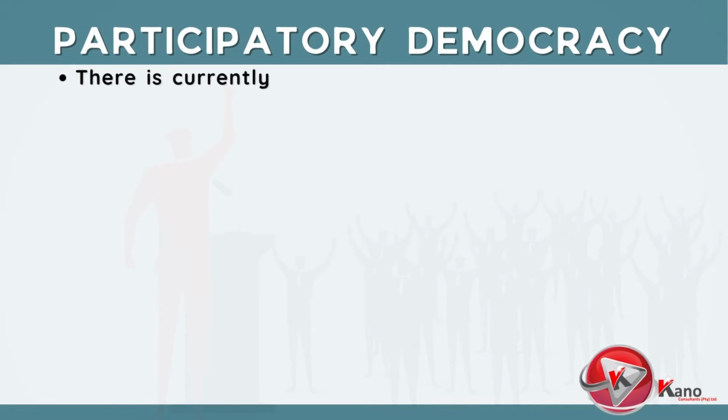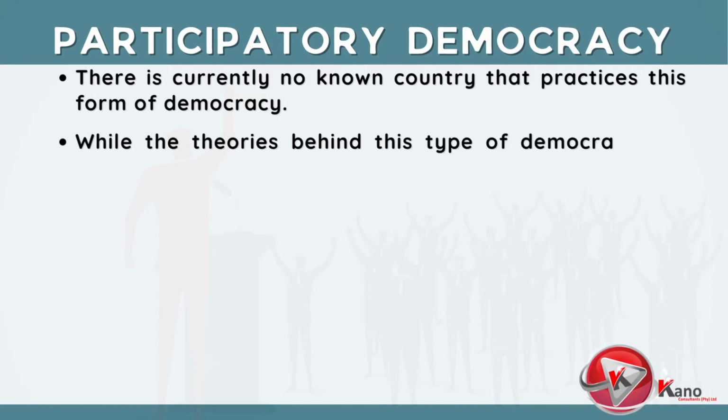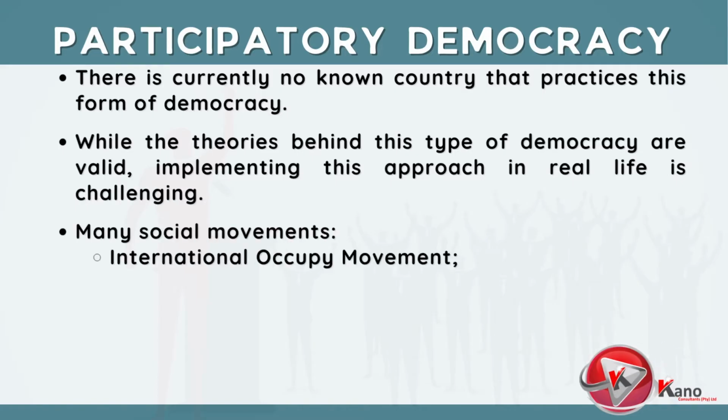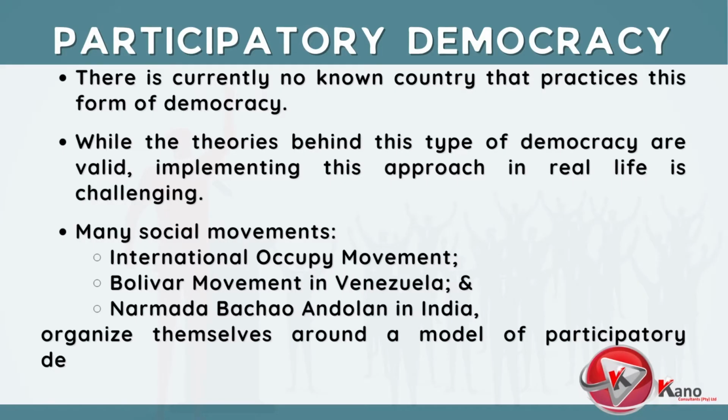There is currently no known country that practices this form of democracy. While the theories behind this type of democracy are valid, implementing this approach in real life is challenging. However, many social movements, such as the international Occupy movement, the Bolivarian movement in Venezuela, and the Narmada Bachao Andolan in India, organize themselves around a model of participatory democracy.